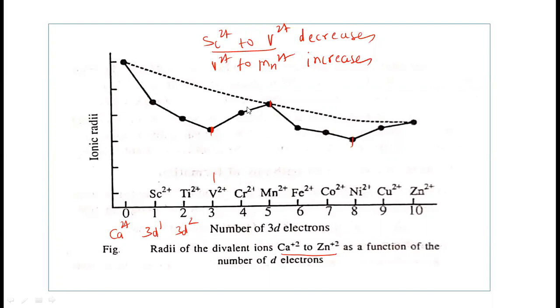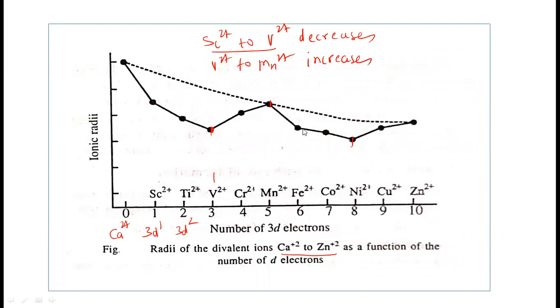But whenever electrons enter the eg orbital, there should be an increase in the ionic radii because repulsion between the electron and ligand takes place. Due to that repulsion, the distance between the metal and the ligand increases, and that continues up to manganese 2+.